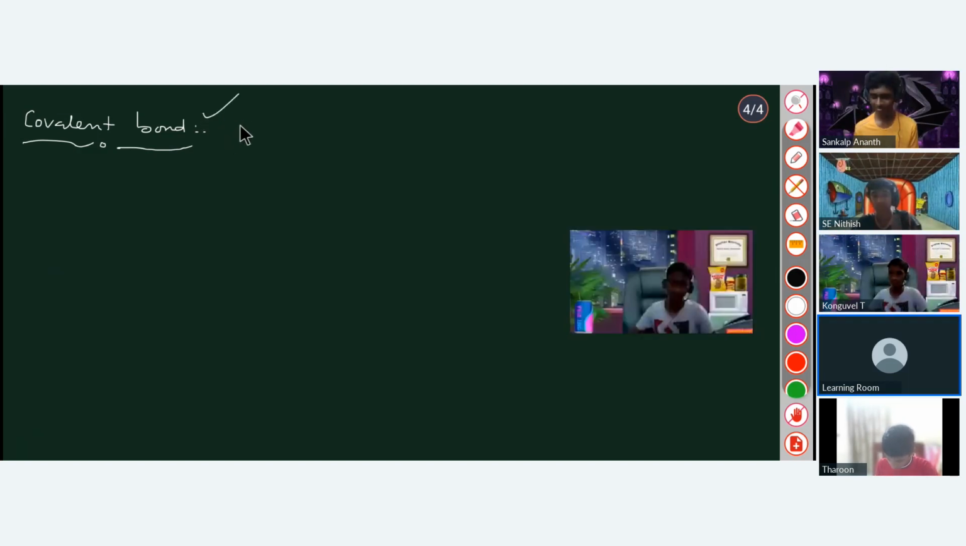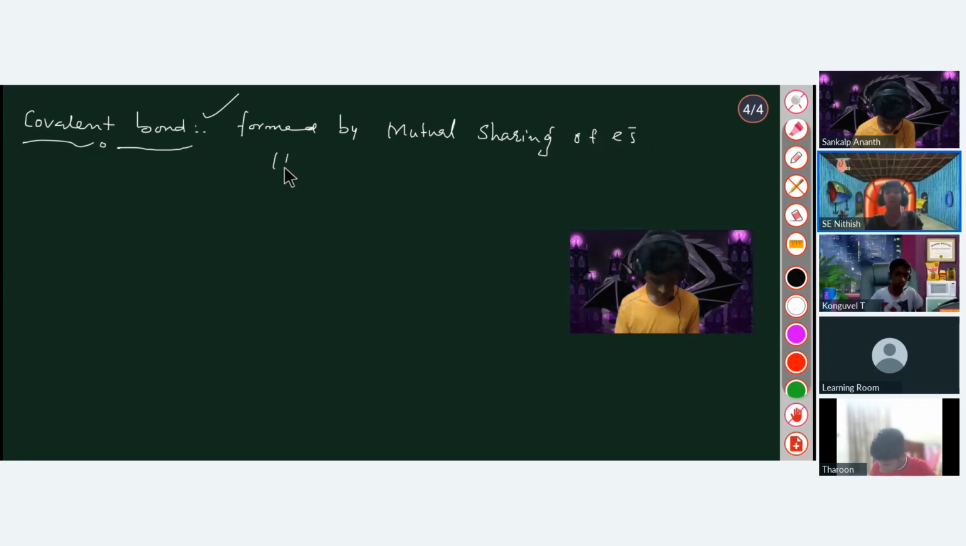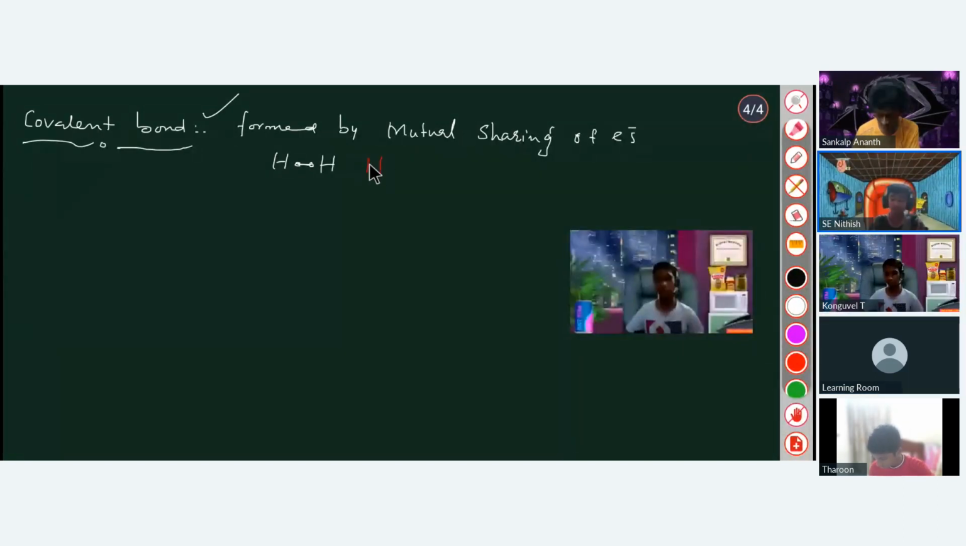So covalent bond, we have already discussed that it is formed by mutual sharing of electrons. And this covalent bond will be formed between two non-metals. If you have an H2 molecule, both hydrogen atoms are non-metals, so they have shared one electron each, and they have completed their duplet. I hope you remember the duplet rule and the octet rule. Duplet means two electrons in the valence shell.